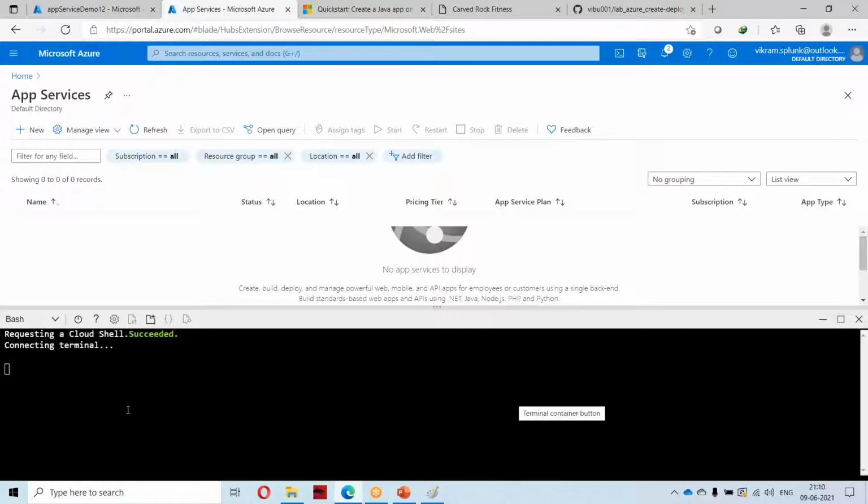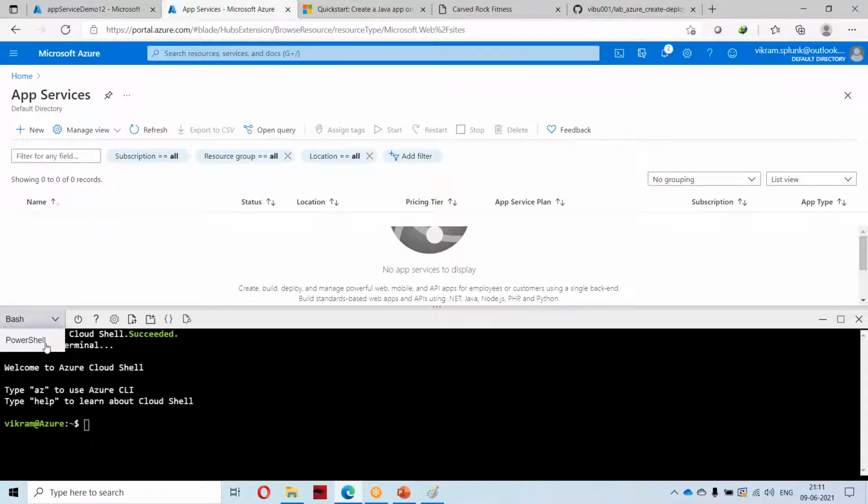It will basically create a terminal for you. It will provide PowerShell for Windows and bash for Linux, so it provides both, and here you have the option to restart it.